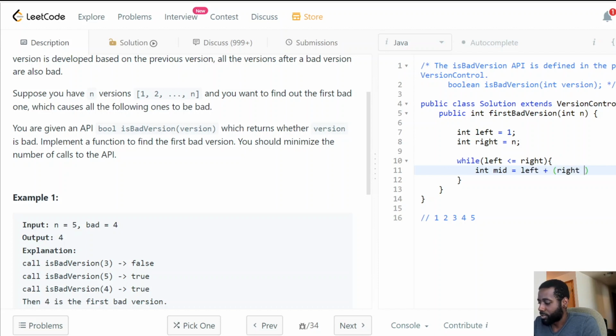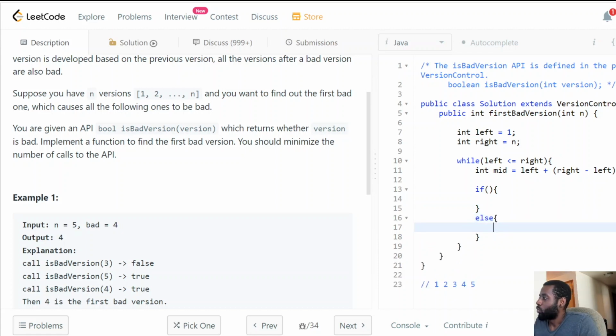We're very comfortable with this now because we've done this many times. So we calculate our midpoint, and we're going to be asking ourselves a series of questions. What are we going to check? The API given to us. We just copy this: if it is a bad version.